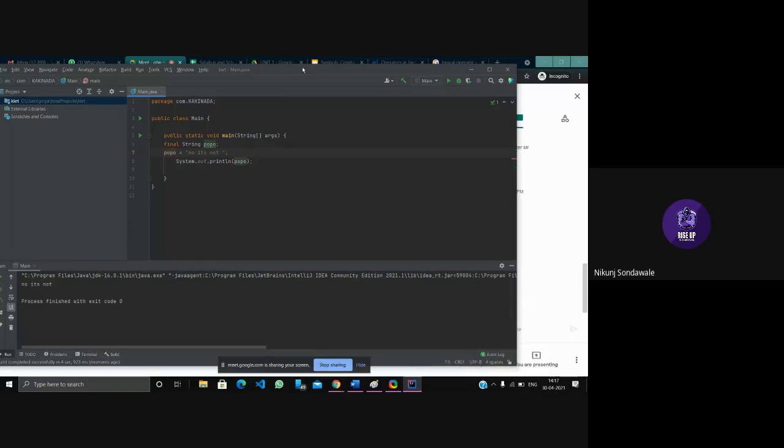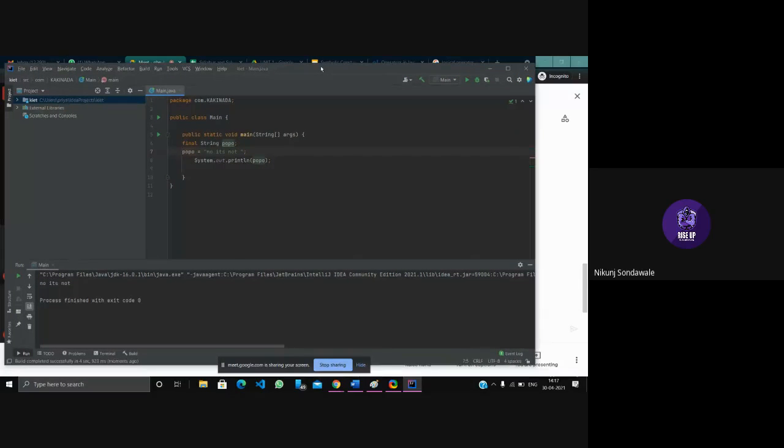So keep one thing in mind, that we can only assign a value to a constant once. Here in the 7th step, we have assigned a value to this variable popo. After that, you cannot assign a value to this variable.